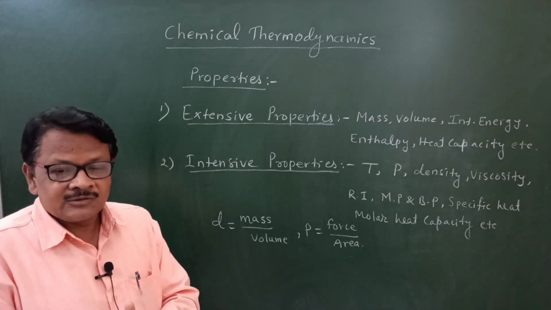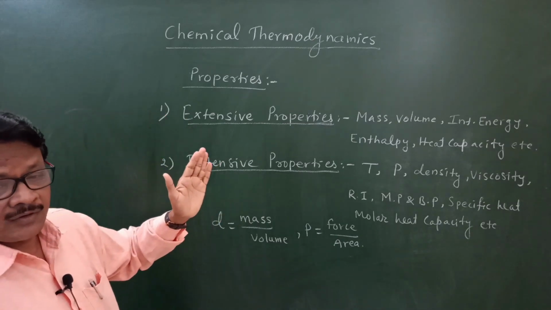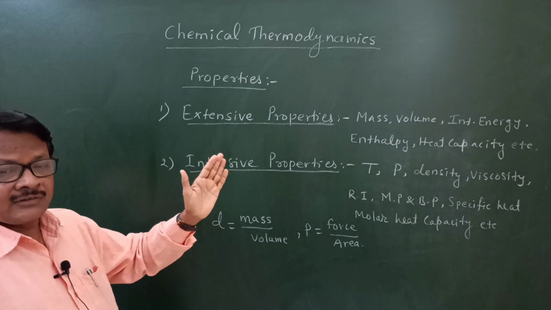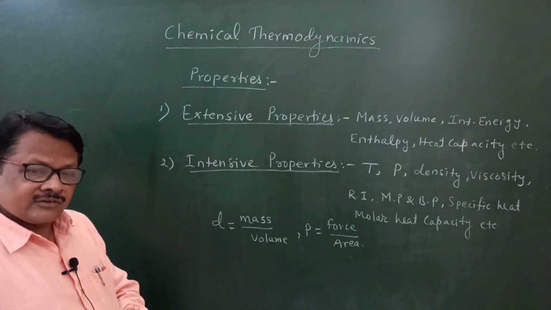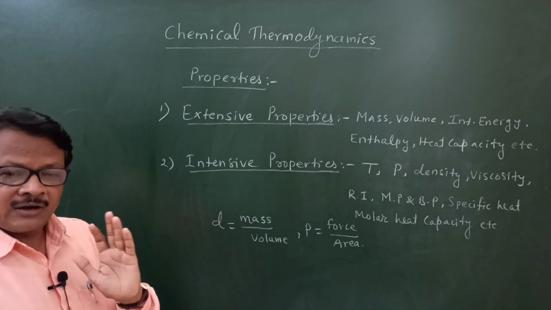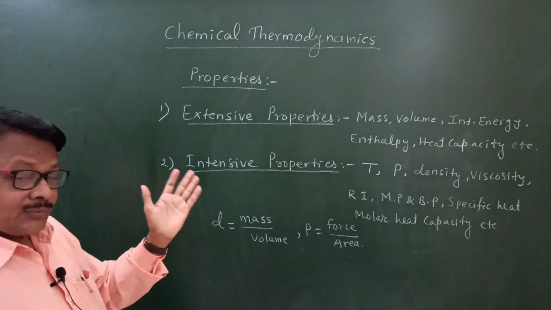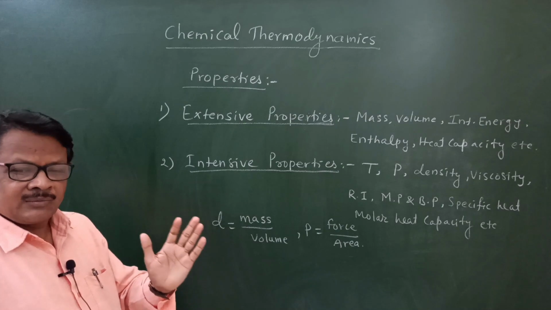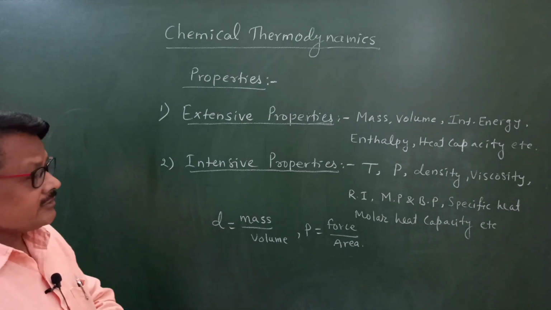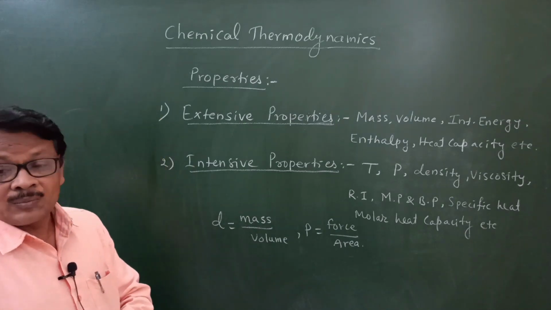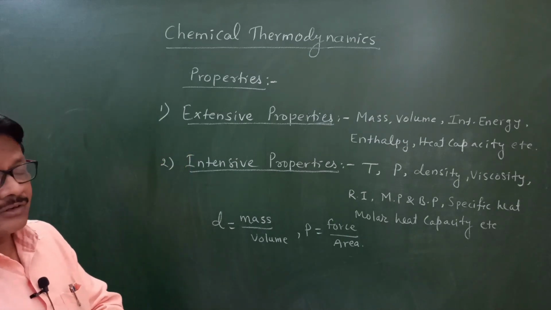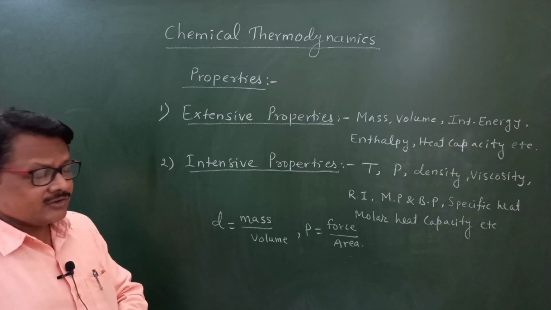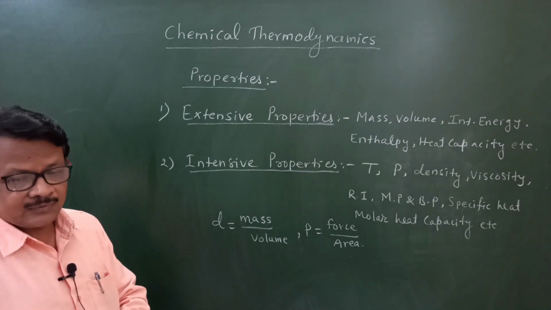In today's period, what we saw here: the definition of thermodynamics and its limitations, some basic concepts like system, surrounding, boundary, then types of systems, open system, closed system, isolated system, and the properties which depend upon the amount of matter present in the system. These two types of properties are extensive properties and intensive properties.